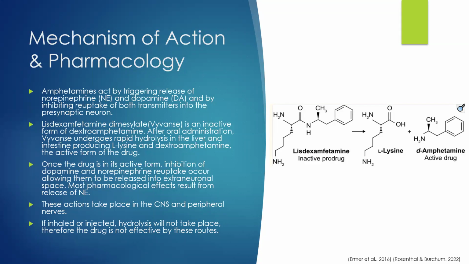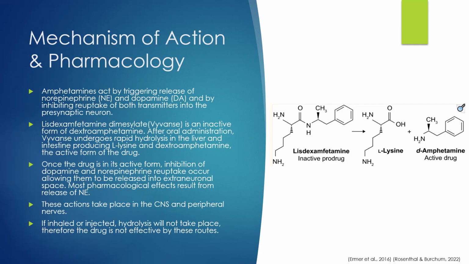I'm going to start with discussing pharmacology. Amphetamines act by triggering release of norepinephrine and dopamine and by inhibiting reuptake of both transmitters. Vyvanse is a prodrug composed of dextroamphetamine covalently linked to L-lysine, which means it is not in its active form until administered. Once administered, Vyvanse undergoes rapid hydrolysis in the liver and intestine. It is converted into its active form through separation of L-lysine and dextroamphetamine in the bloodstream, leaving behind the active form of the drug, dextroamphetamine.